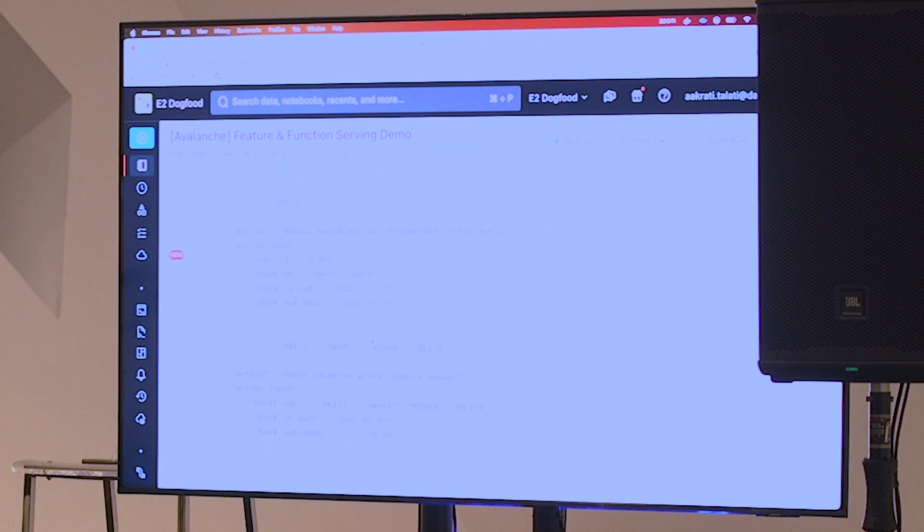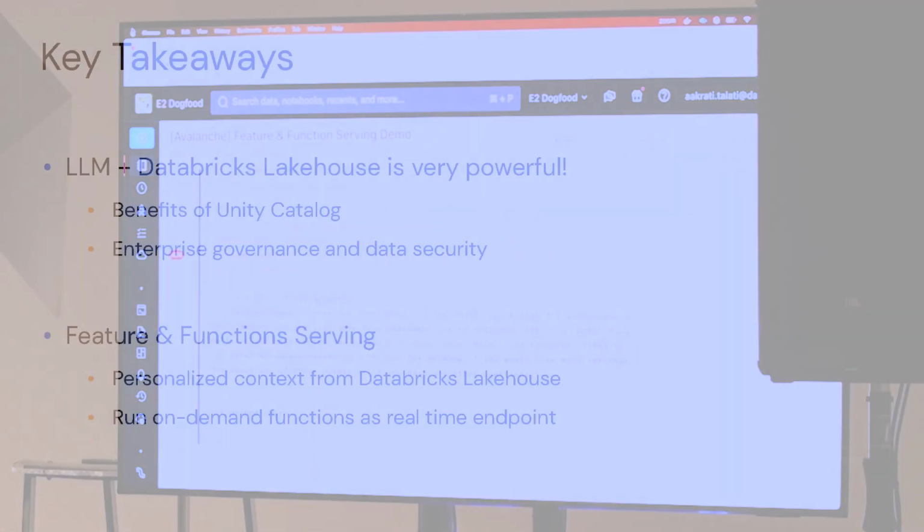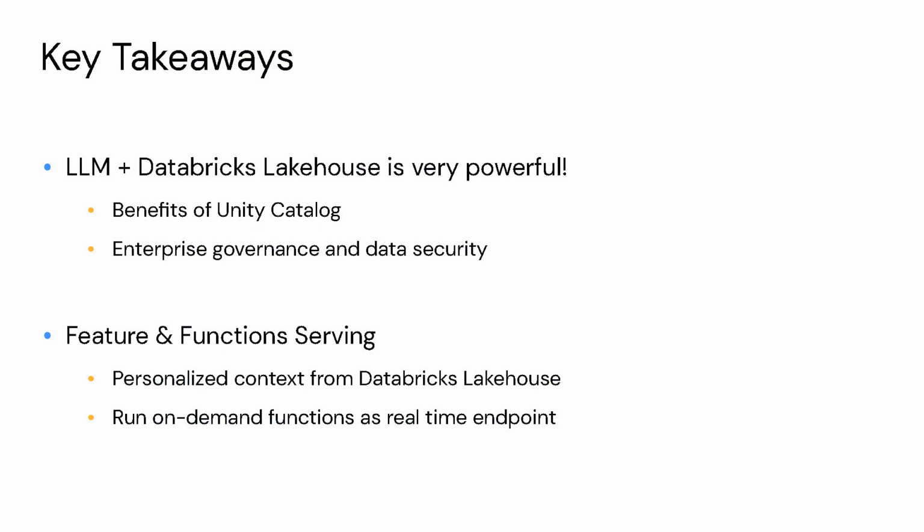Then it did a vector search and found 4 hotel IDs that were really ideal for my user's preferences. And then it called the hotel total price feature and function serving endpoint and got all the hotel information that it finally displayed to us. So this is pretty powerful, right?